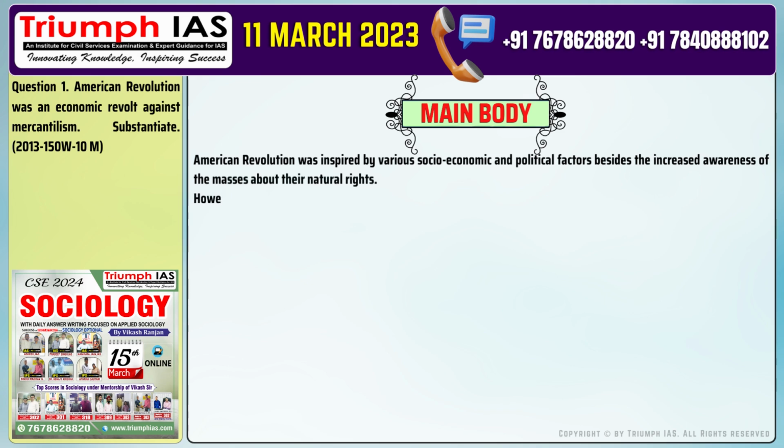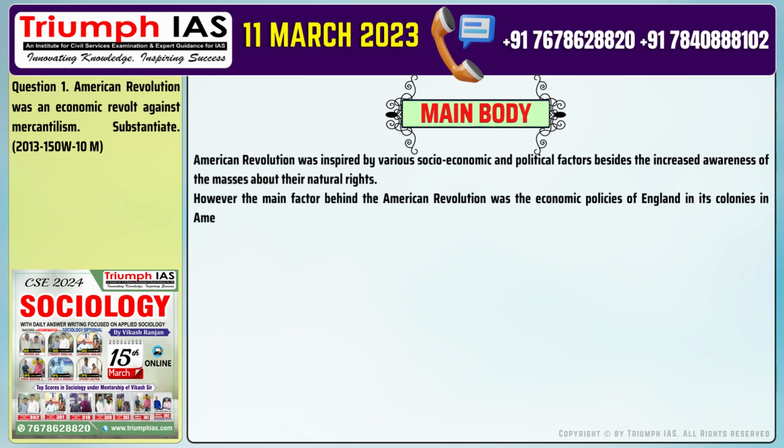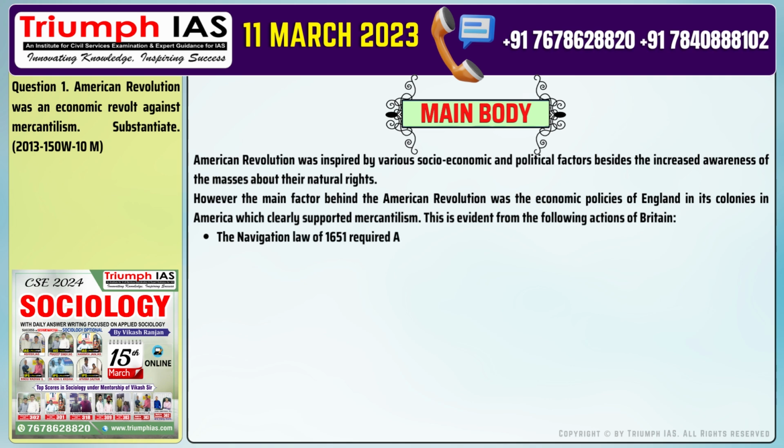However, the main factor behind the American Revolution was the economic policies of England in its colonies in America, which clearly supported mercantilism. This is evident from the following actions of Britain. Number 1. The Navigation Law of 1651 required American ships to compulsorily sail towards Britain ports. Number 2. Although Britain won the war with France, but at a huge economic cost.